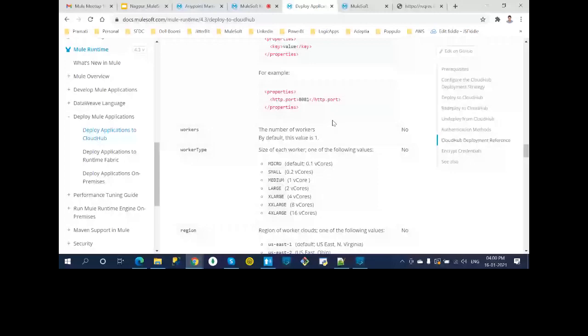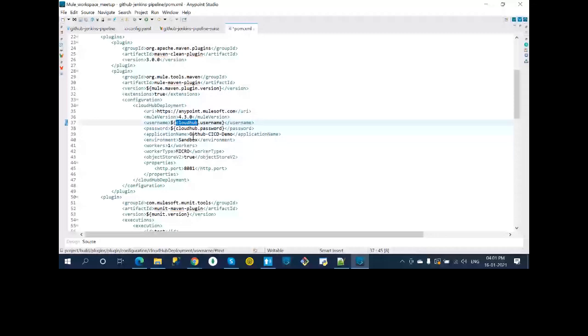We are focusing on the CloudHub deployment. You see the URI is optional. If you don't pass it, it will always take anypoint.mulesoft.com. For the Mule version, I'm saying I want 4.3, so my Mule runtime is 4. I put placeholders here for my username and password, and I give the application name as GitHub CI/CD demo. Instead of sandbox, we'll use QA here. And for workers, I said I want 1 worker, with worker type micro.